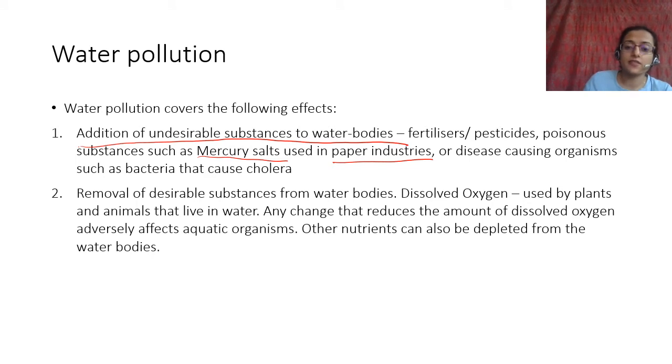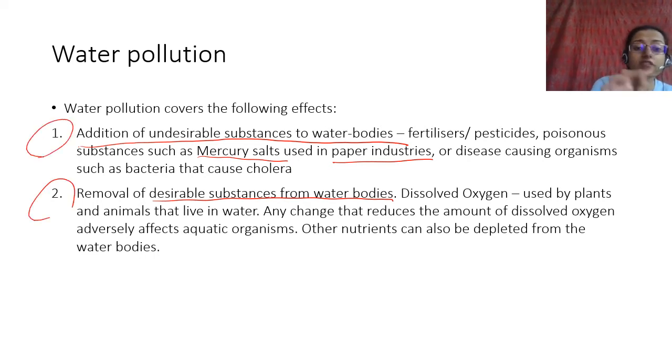Removal of desirable substances from water bodies. So water pollution is the addition of undesirable substances and the removal of desirable substances. When you have addition of undesirable substances, fertilizers go into water bodies. Because of that, algal bloom happens, and because of that, what happens? Algal blooms eventually die, right? Because they grow so much that they can't survive anymore.